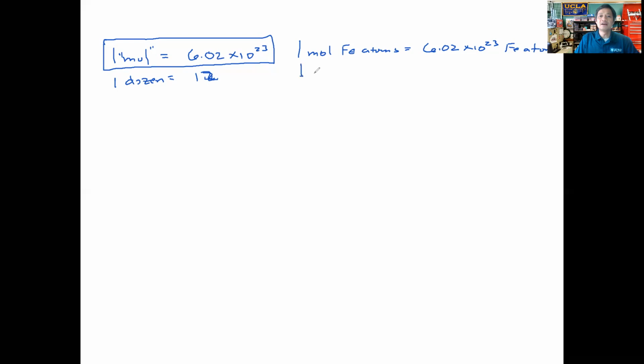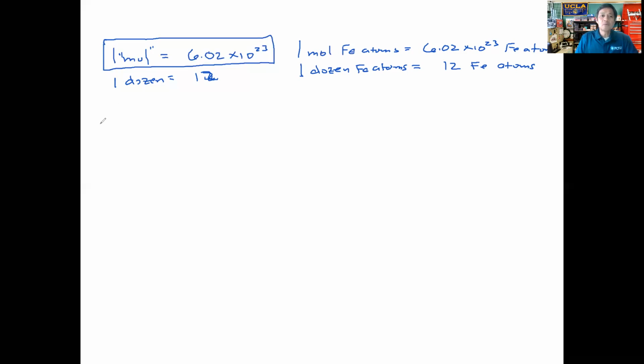So 1 dozen iron atoms would be equal to 12 iron atoms. Now, we don't usually talk about a dozen iron atoms because iron atoms are so small. And so what we use the mole for is to allow us to discuss quantities of these very small objects in terms of a larger macroscopic amount.